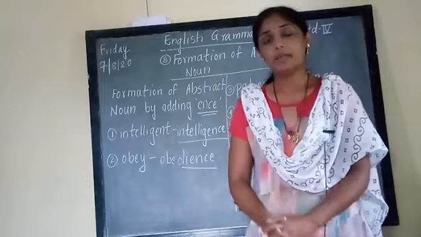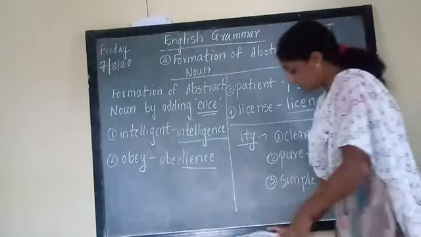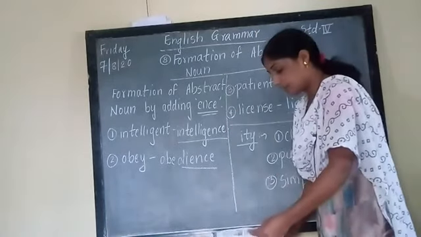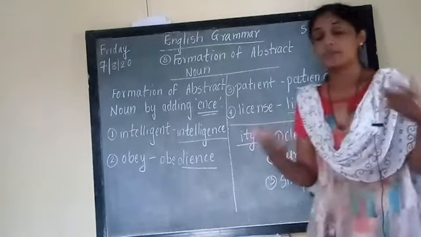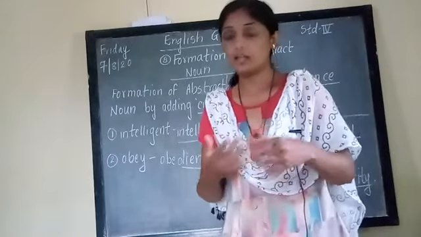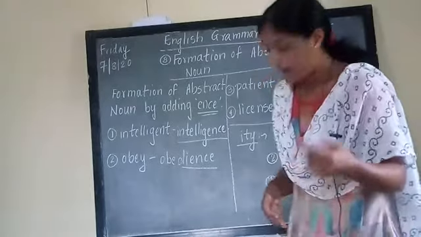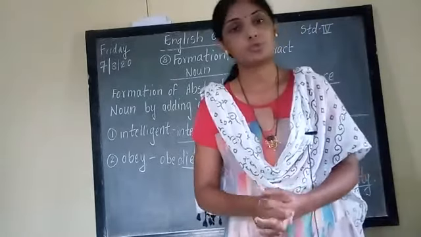Okay, the remaining part of the lesson, there are fifth, sixth, seventh, 6 more are there. How abstract nouns are formed by adding CY, by adding MENT, that we will study in tomorrow's period.